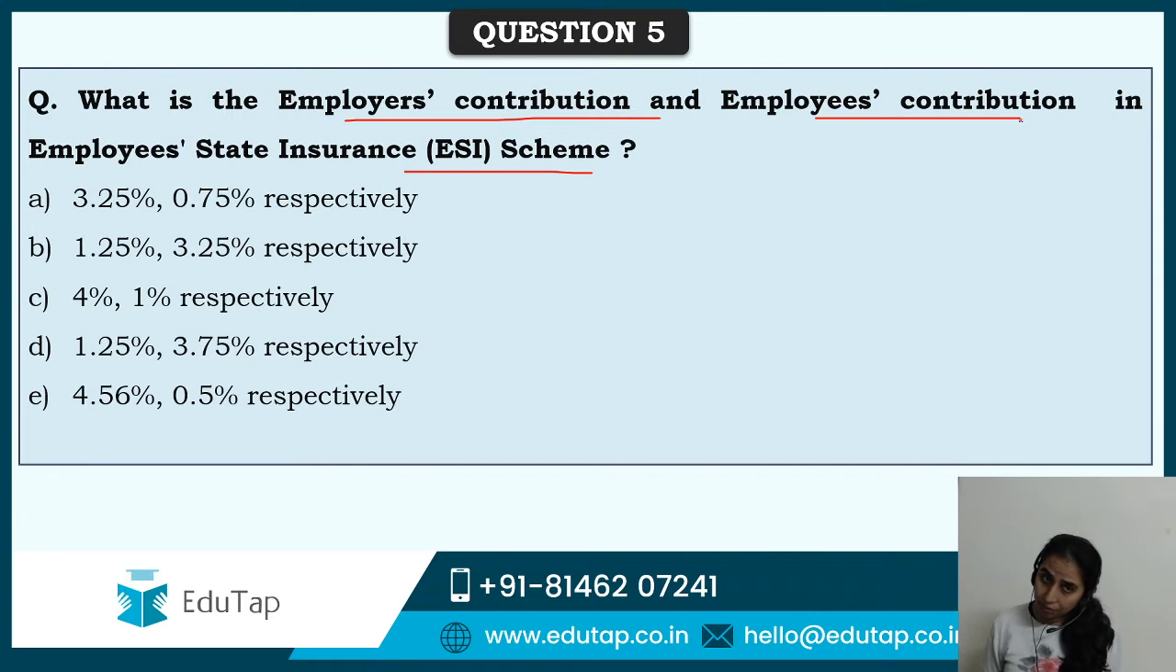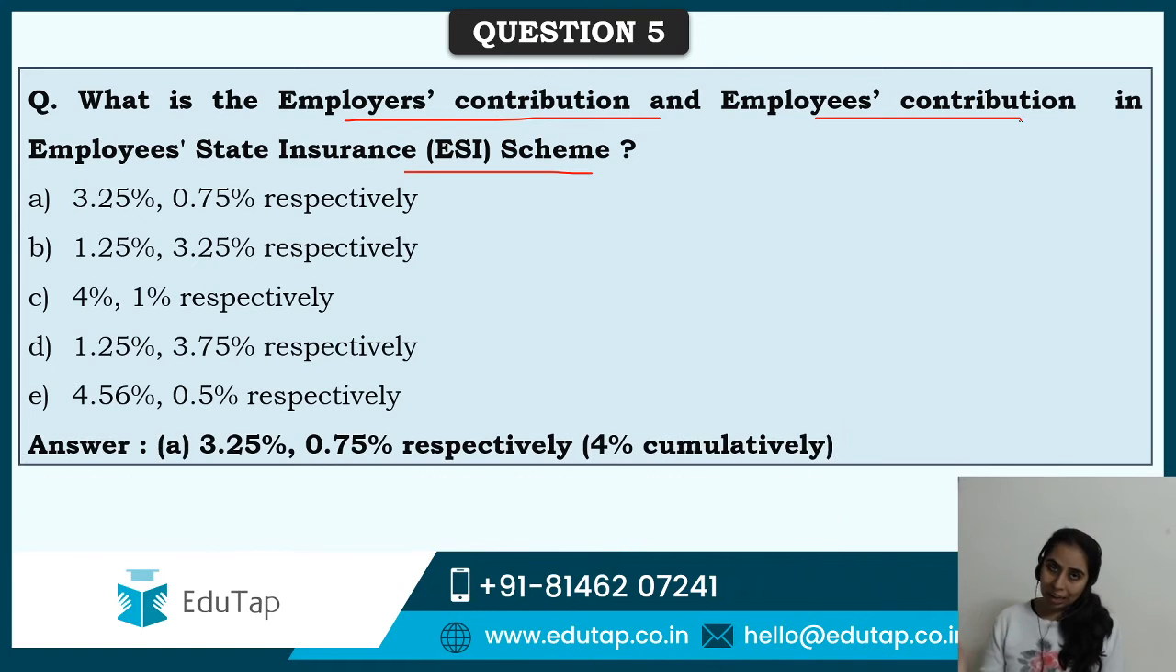3.25, 0.75, 1.25, 3.25, 4%, 1%, 1.25, 3.75 or 4.56 and 0.5. So the cumulative percentage contribution in the scheme is 4%. That way, if you know that also, you will be able to answer this question. See, this is the way you have to answer questions.